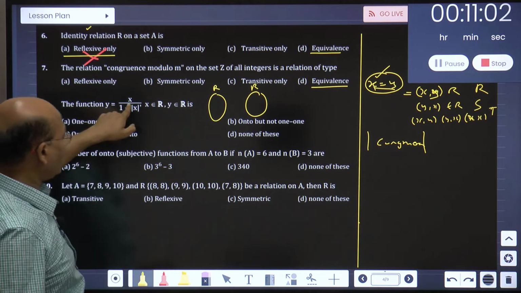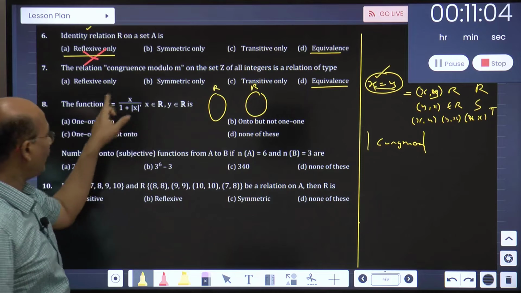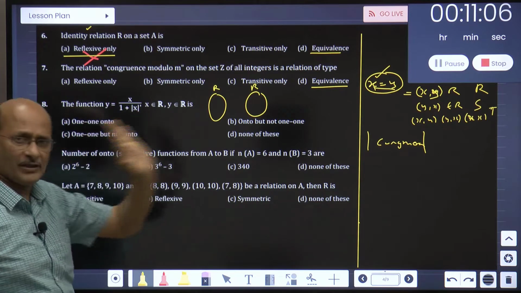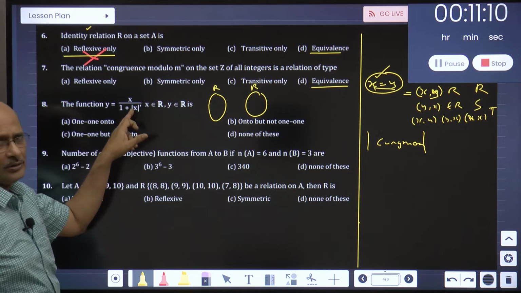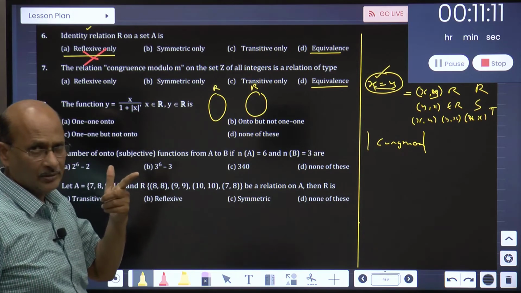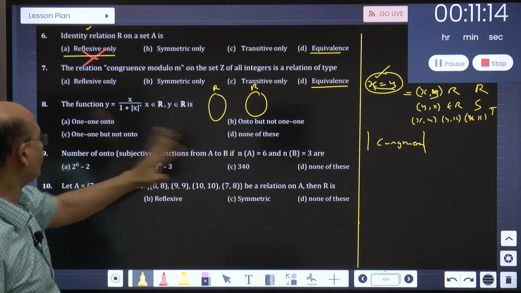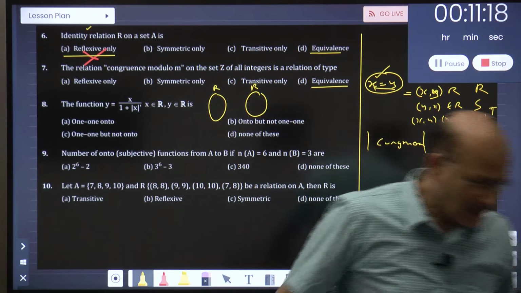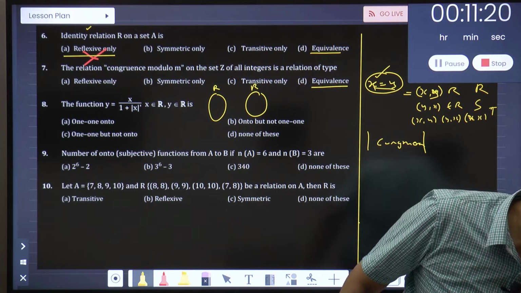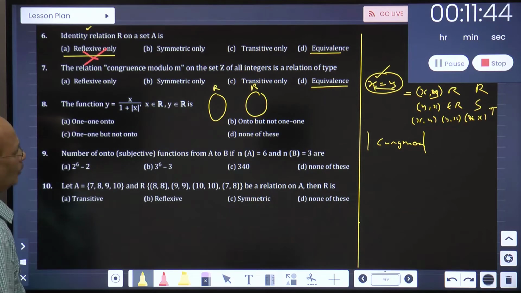If I put x as one value, you are going to get y as another specific distinct value. So definitely this will be a case of one-one, right? Think properly. Is it one-one or none of these? What do you feel? Come on, quick. Think over it. I just mentioned this out to you. Okay, if I put x as minus 1, then 1 upon 1 plus minus 1 is 1 plus 1, which is also 2.